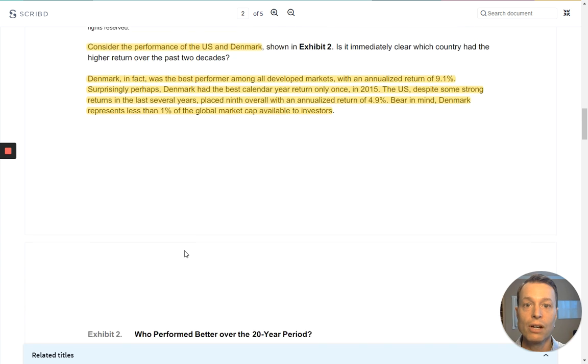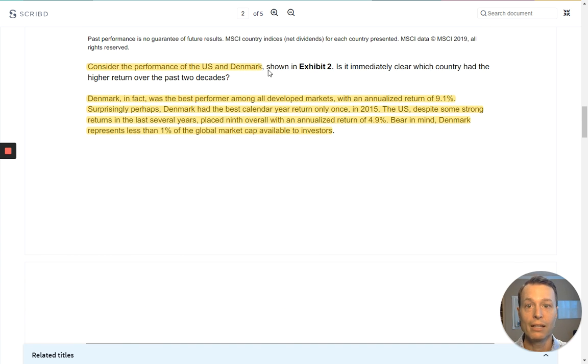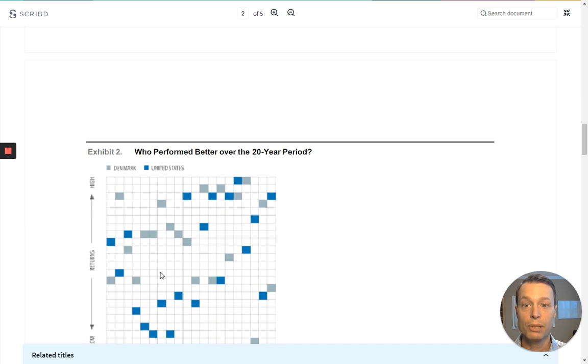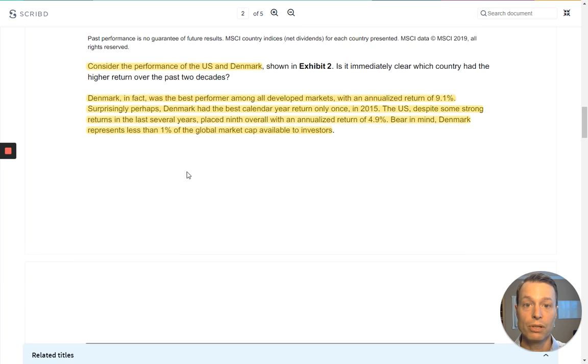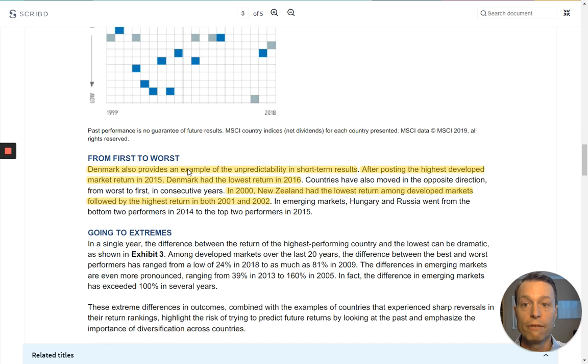So let's consider the performance of the US and Denmark as illustrating this. Who did best over that time frame? If we look at the chart here between the United States in the dark blue and then Denmark in the gray, it's pretty random. You can't really tell who did better or who did worse. But if we actually look at the numbers, it turns out that Denmark did the best over the last 20 years with 9.1%. And the US, although having some strong returns in the most recent years, had an annualized return of 4.9% in the last 20 years. Bear in mind that Denmark represents less than 1% of the global market cap available to investors.